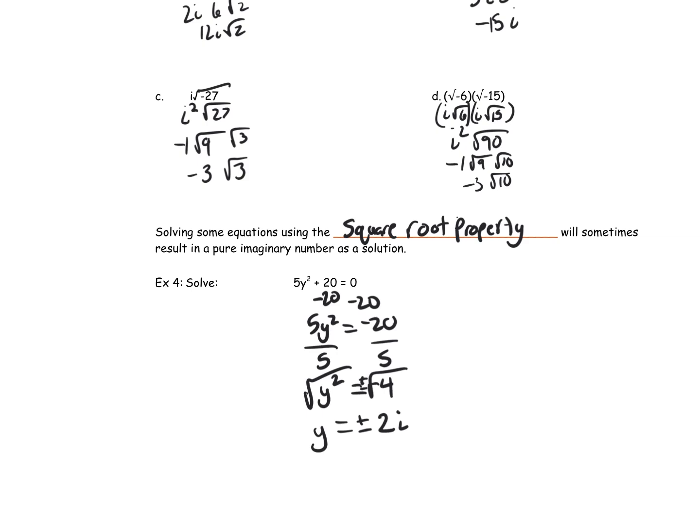All right, so we're not there yet on solving the equations with the square root property. That'll come in the next week or so, but hang tight, we'll get to that. But right now, I just want to make sure you understand how to simplify radicals with negative numbers inside.